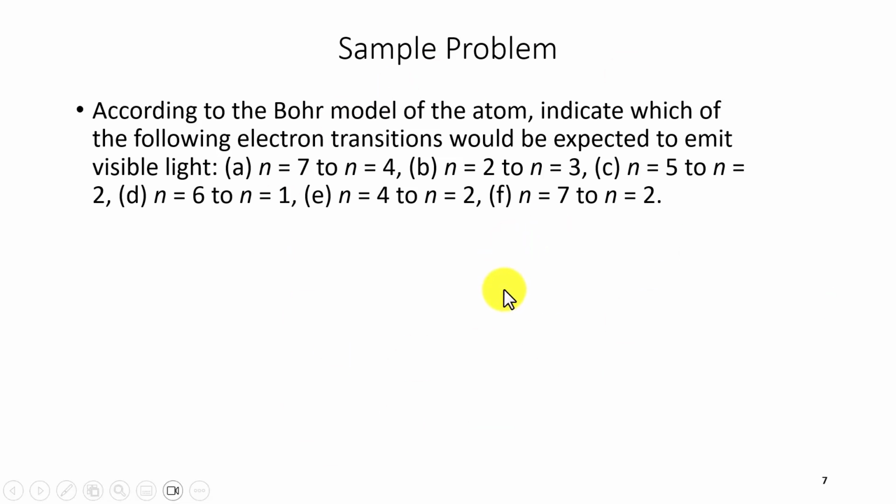Okay, we'll do this sample problem, and then we will continue with the rest of the lecture in the next chapter or the next video. But here's the sample problem. According to the Bohr model of the atom, indicate which of the following transitions would be expected to emit visible light: 7 to 4, 2 to 3, 5 to 2, 6 to 1, 4 to 2, 7 to 2. I will give you some time to answer this question, and we will continue the discussion in the next video session.